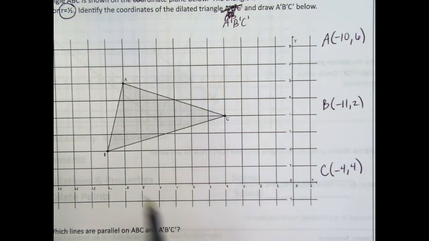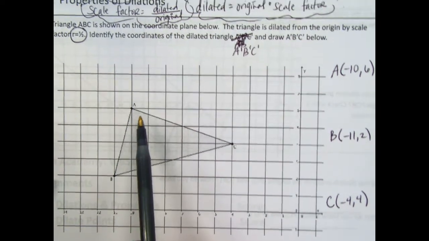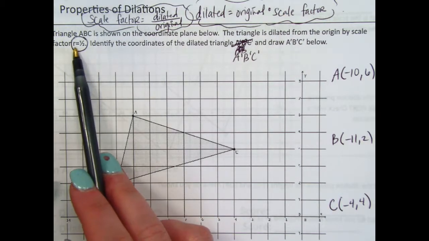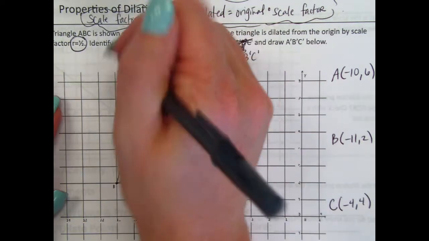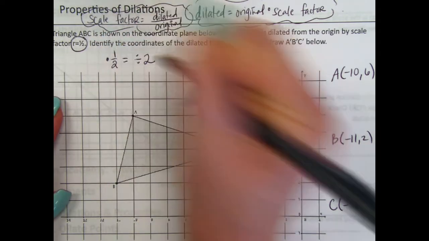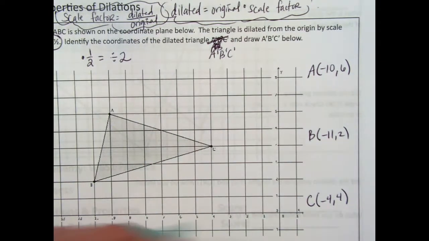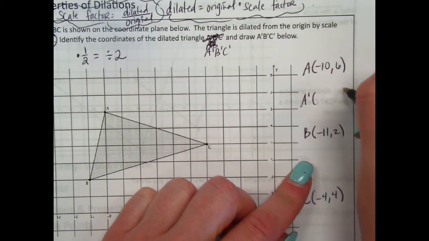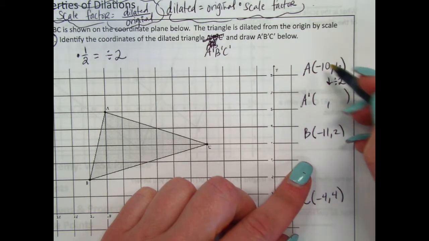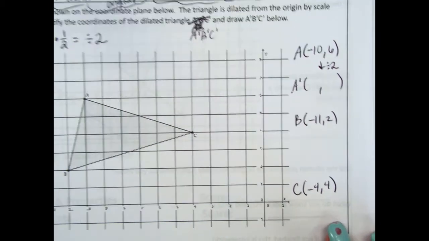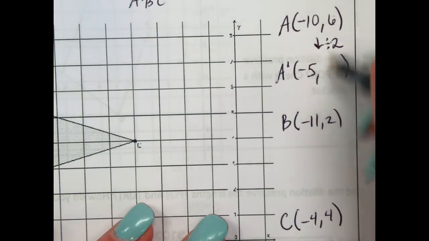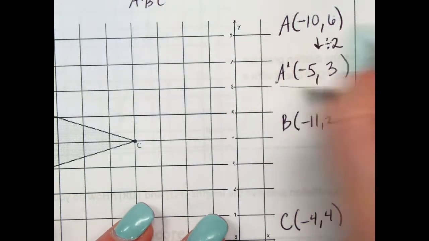Now, in order to get my dilated points, I'm going to multiply the original by my scale factor. My scale factor is 1/2. If you remember, multiplying by 1/2 is the same as dividing by 2, so I'm really just dividing all of these numbers by 2. So for A prime, -10 divided by 2 is equal to -5. 6 divided by 2 is 3. So there's our first point.